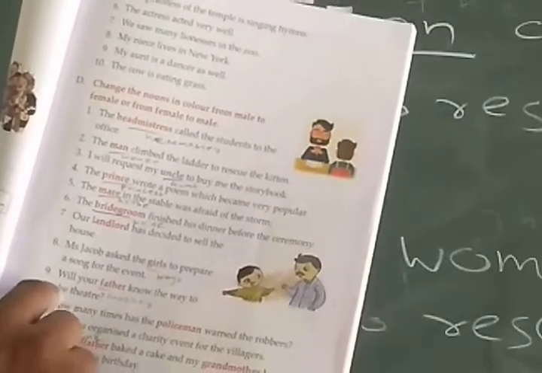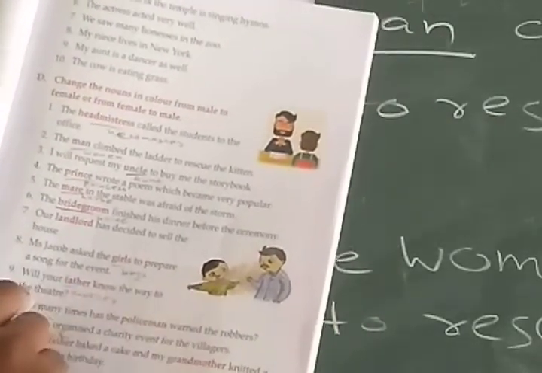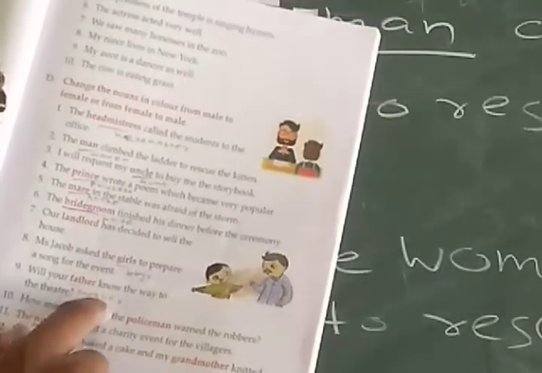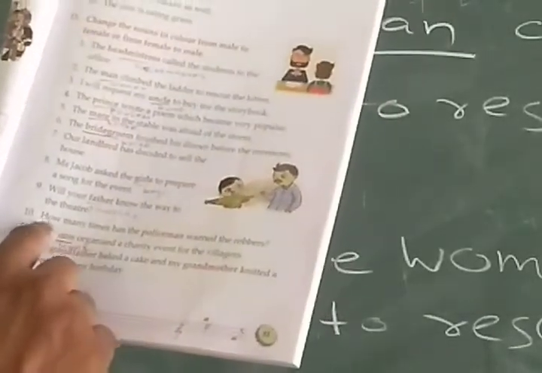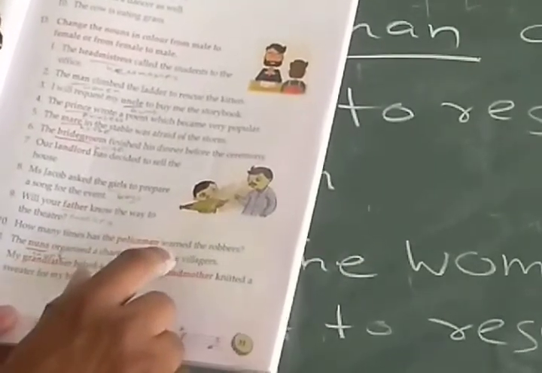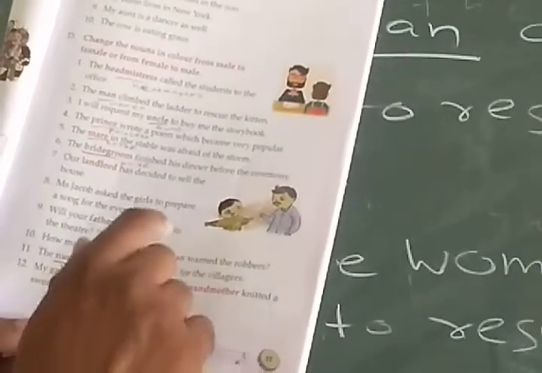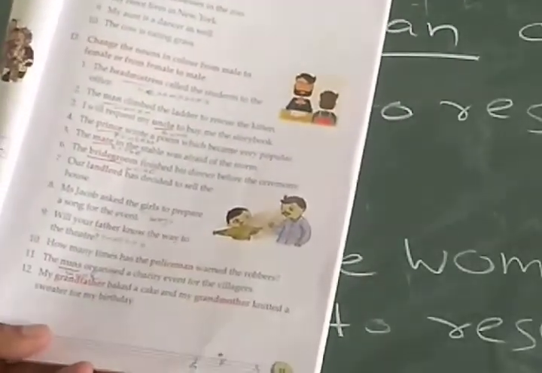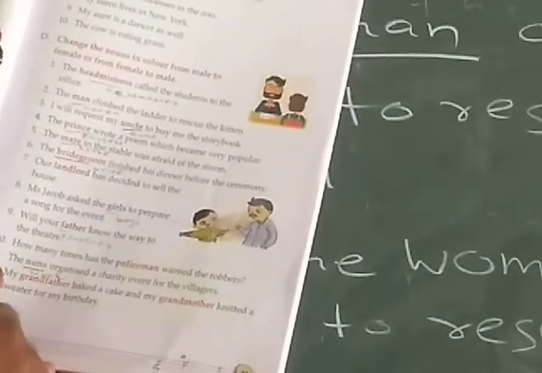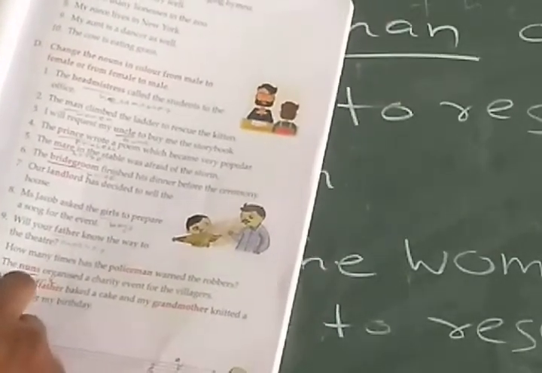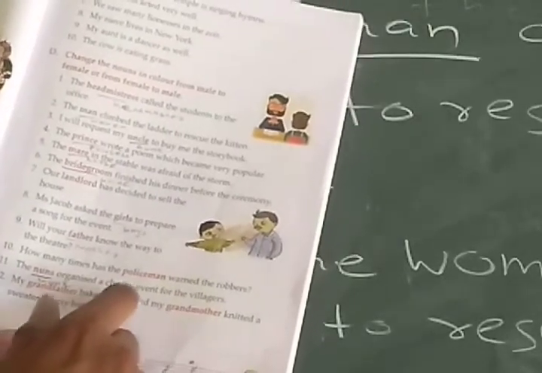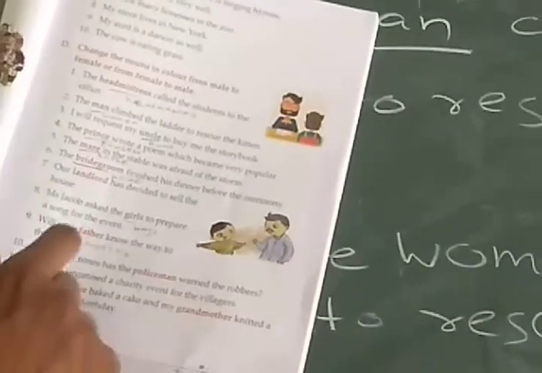Then number 9, will your father know the way to the theater? In the father's place we have to write mother. Convert father to mother. Okay. Number 10. How many times has the policeman warned the robbers? Policeman becomes policewoman. Okay, policewoman is the right answer. Then number 11, the nuns organize a charity event in the villages. Nun becomes monk.